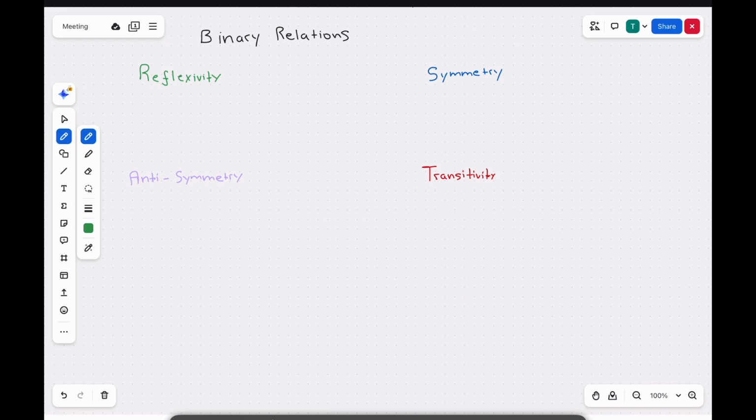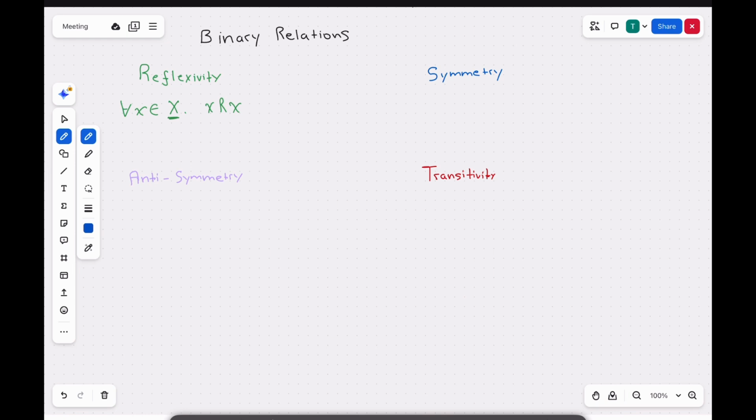A binary relation R on set X is reflexive if for all x belonging to X, x R x, where the set X is a set and R is the relation. So this is just a definition. I'll be getting into a few examples later on.